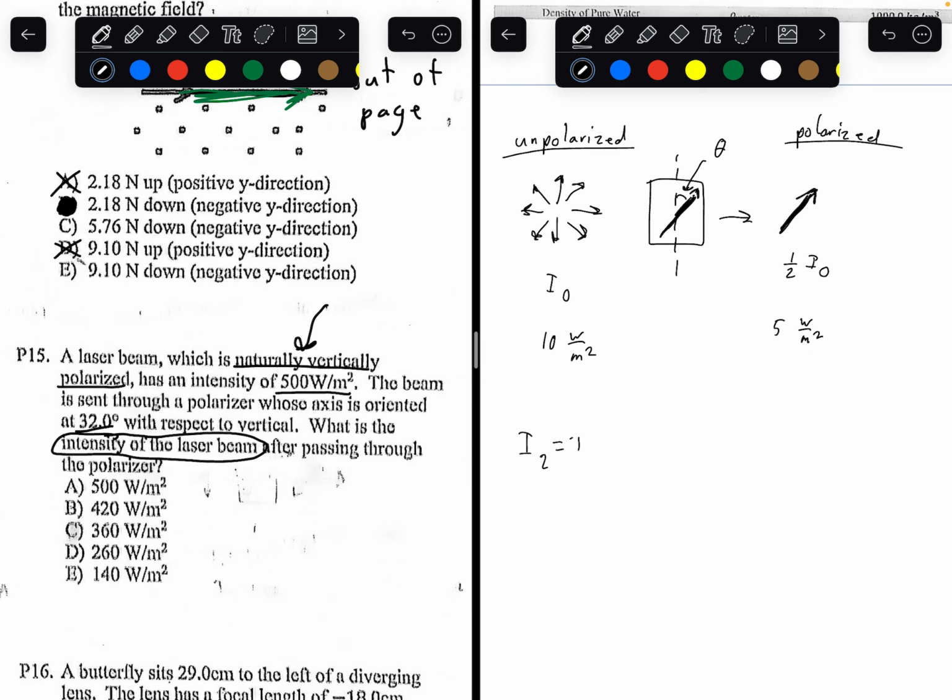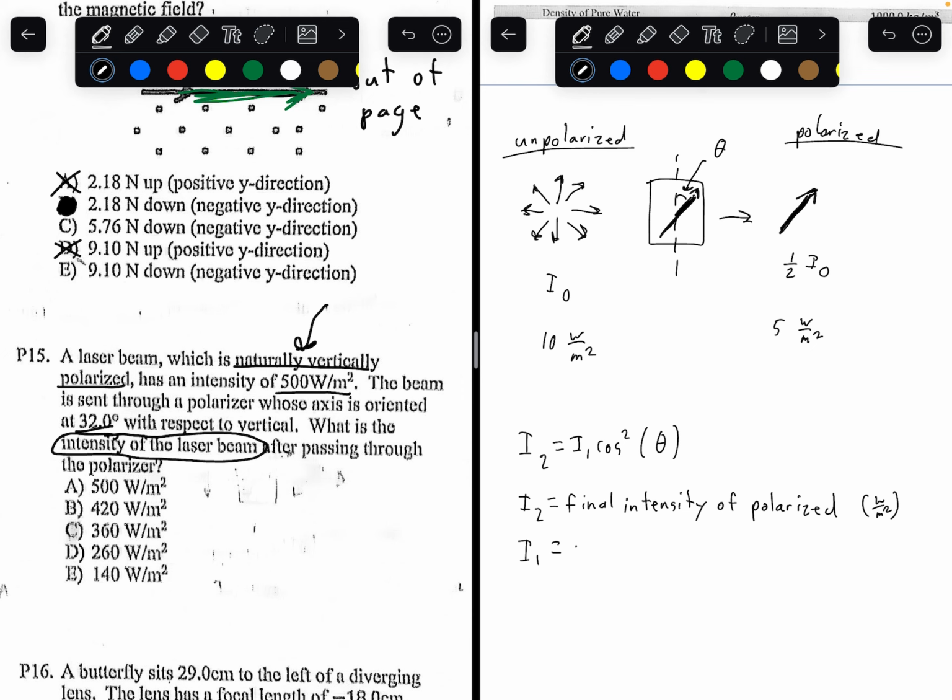I2 is equal to I1 times cosine squared theta. This is the formula we use when we're doing polarized light to polarized light. So I2 is equal to the final intensity of polarized light. This is in watts per meter squared.